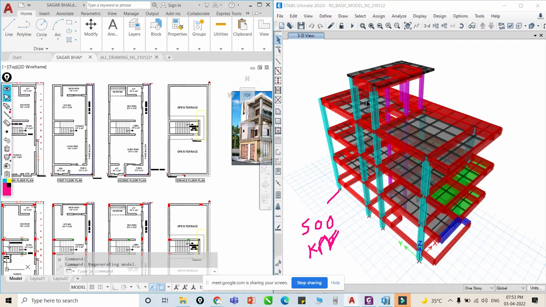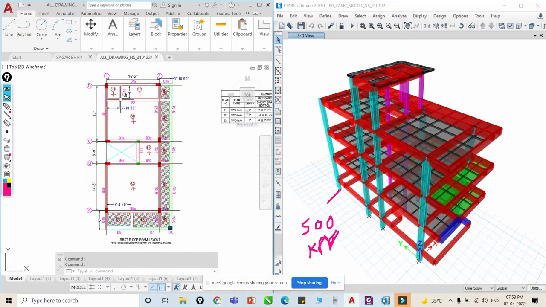Assign the load, sir. We have done this, so finally we'll get some reactions. So what is the next step? We have to go with the foundation design. Yes, sir. Okay, so for this foundation design, what is required?